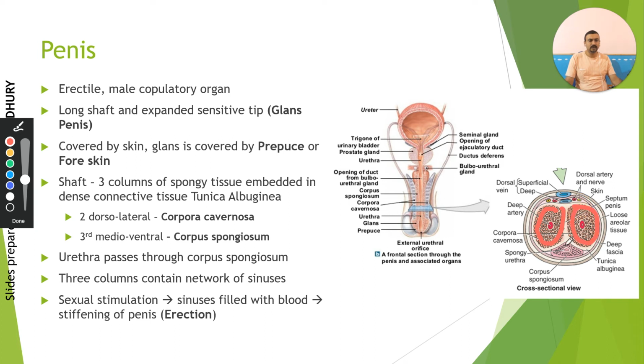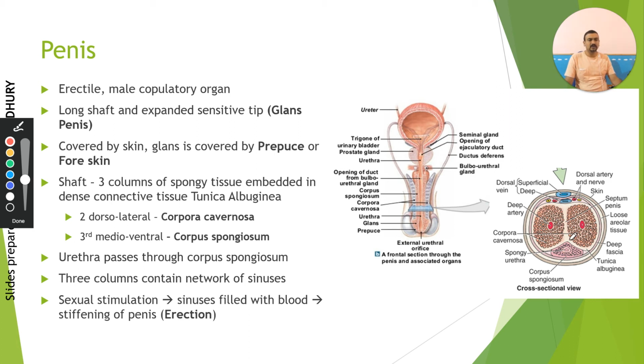These three columns are known as corpora cavernosa, the two dorsolateral columns, and the medioventral column, which is called the corpus spongiosum. The corpus spongiosum actually surrounds the urethra. So you see here, this is the section of the urethra which is surrounded by the corpus spongiosum.